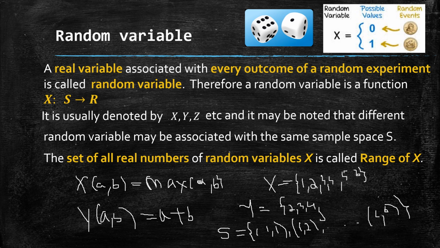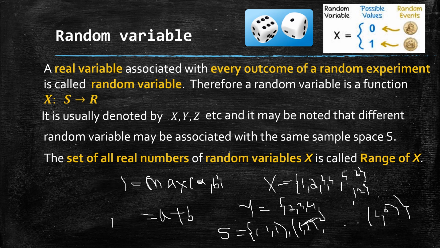So different random variables can be taken for a sample space. Yes, for a given sample space, we can take different random variables. Now let me give one example.